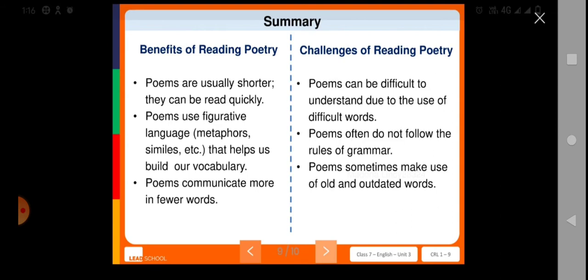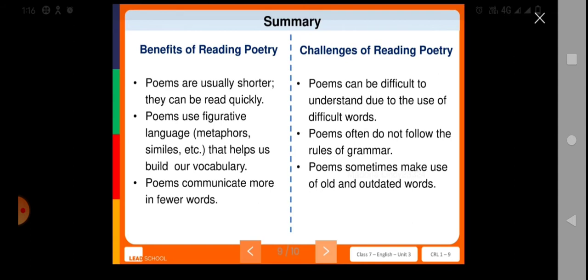Now here you can see the benefits and the challenges shared by the children in D'Souza's class. The benefits of reading poetry: poems are usually shorter and easy to read quickly, right? Poems use figurative language like metaphors and similes that improve our vocabulary.